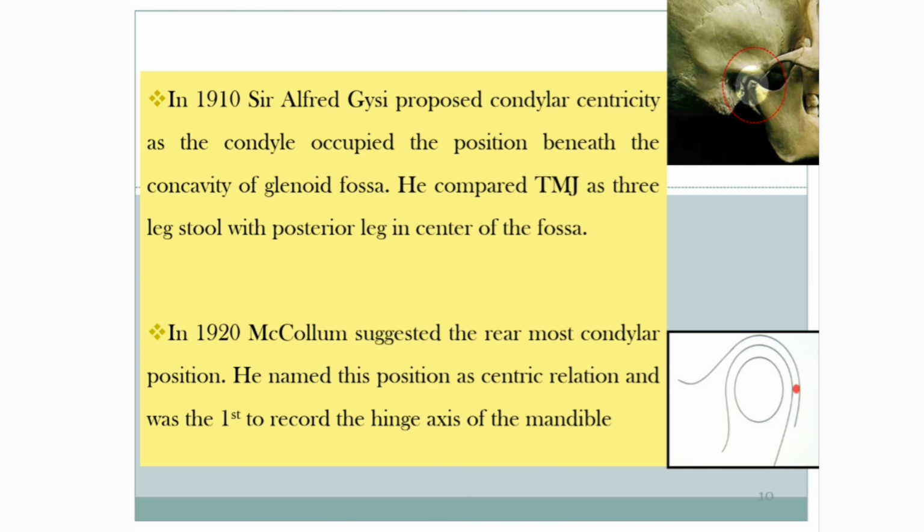Coming to the review of literature. In 1910, Sir Alfred Gysi proposed condylar centricity as the condyle occupied the position beneath the concavity of the glenoid fossa. He compared the TMJ to a three-legged stool with the posterior leg in the center of the fossa. In 1920, McCollum suggested the rearmost condylar position. He named this position centric relation and was the first to record the hinge axis of the mandible.